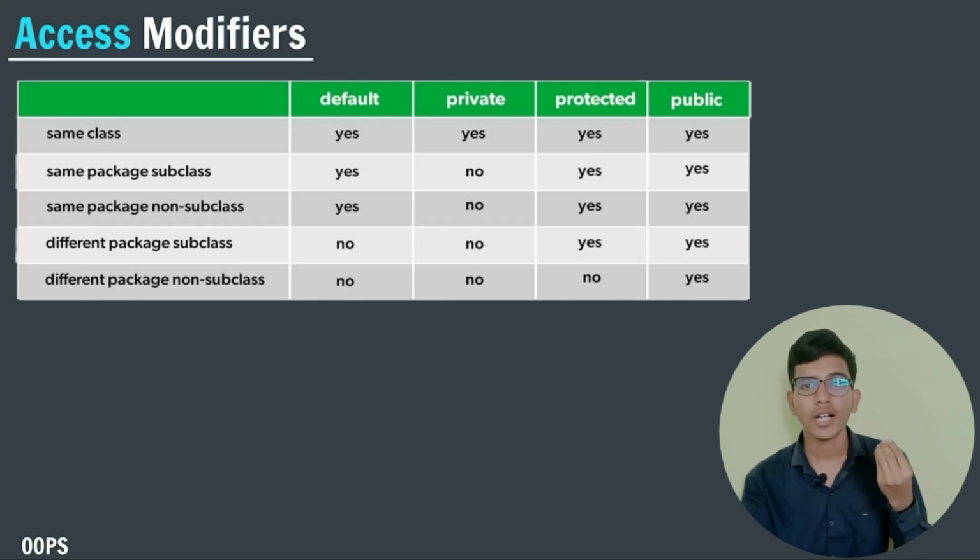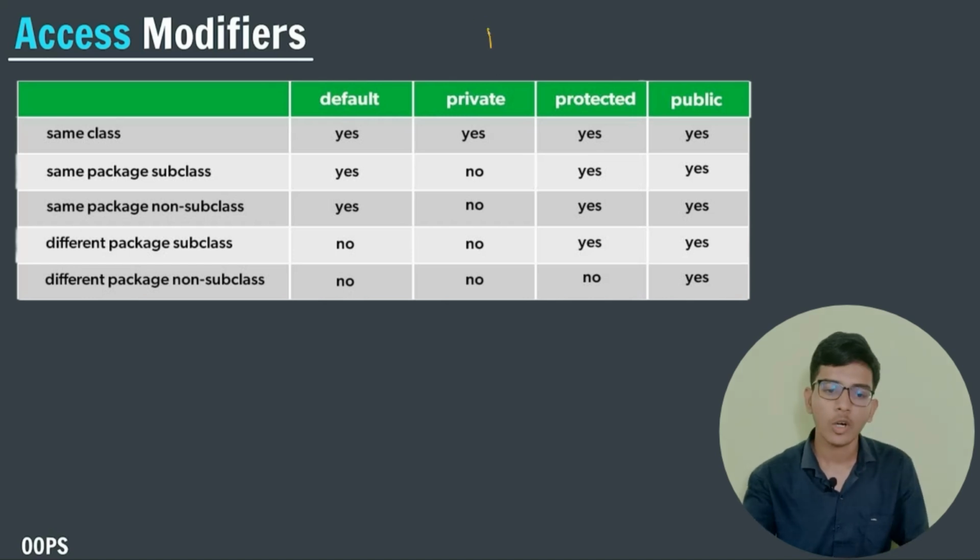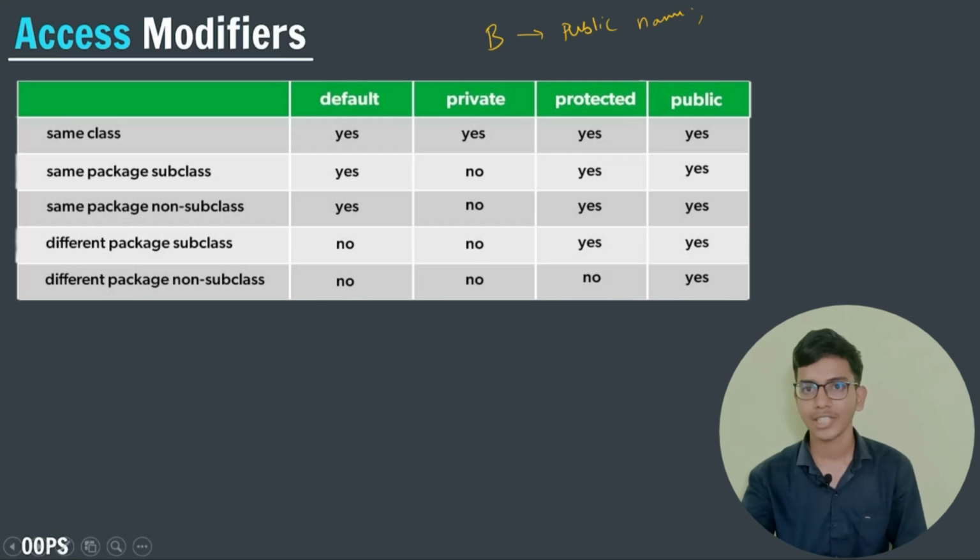Suppose we are building a bank account application. We are writing the code for the bank account details of a user. I can make the name of my user public, so anyone can access the name of my user, but the password should not be public.